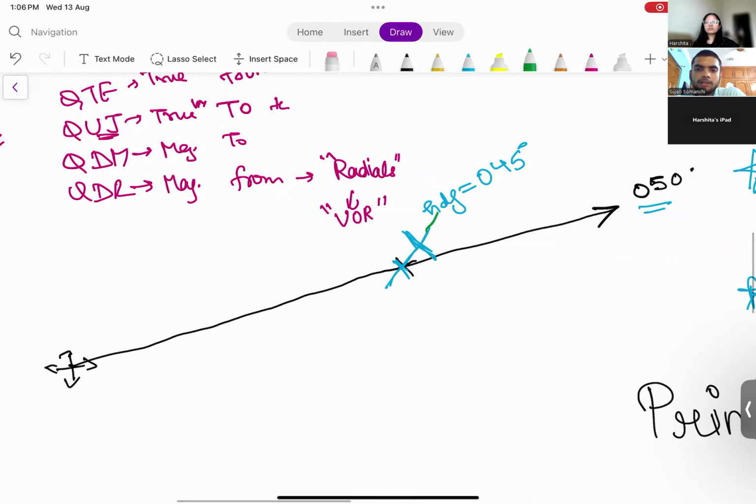Heading is 045 in the clockwise direction. Yes, heading is 045, and this is not a radial, this is a QDR. The magnetic bearing from the station is 050. This angle is 5 degrees. I asked you the relative bearing. You told me correctly, from the nose of the aircraft. This is your nose, and now you go in a clockwise direction until you reach your station. You will reach the station if you go in this direction. So tell me the answer for relative bearing now.